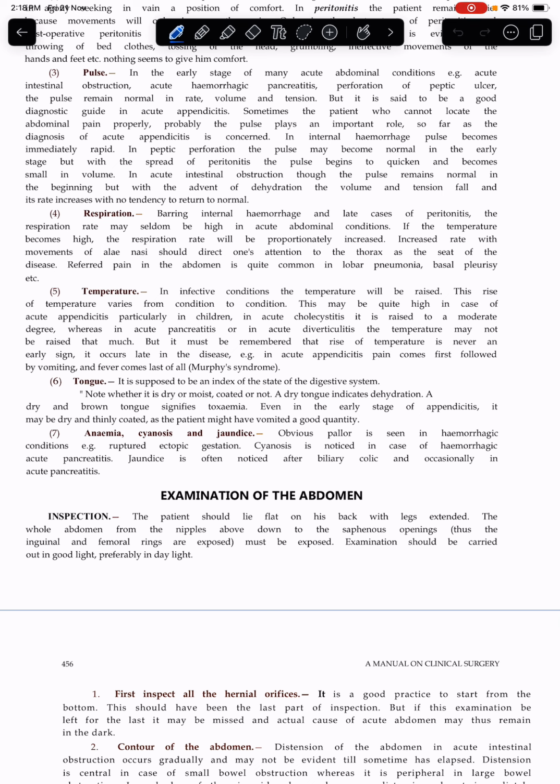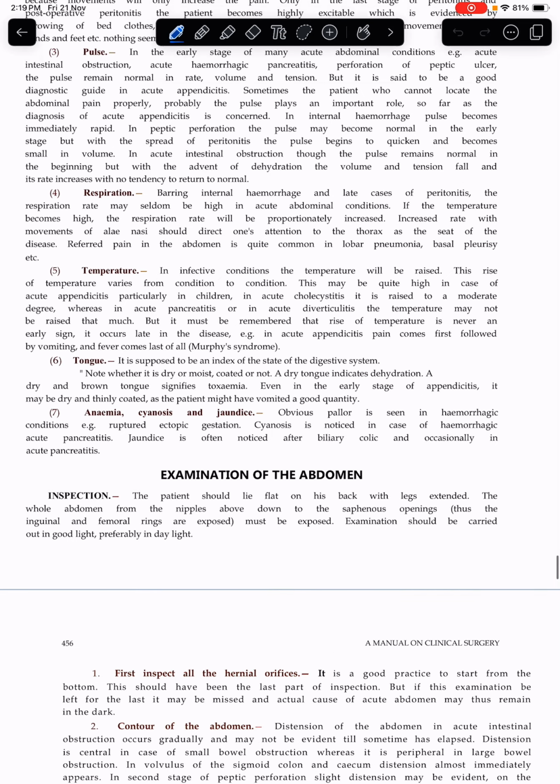Temperature. In infective conditions, the temperature will be raised. This varies from condition to condition. It may be quite high in the case of acute appendicitis, particularly in children. In acute cholecystitis, it is raised to a moderate degree, whereas in acute pancreatitis or acute diverticulitis, the temperature may not be raised that much. But it must be remembered that the rise of temperature is never an early sign. It occurs in the late stage.